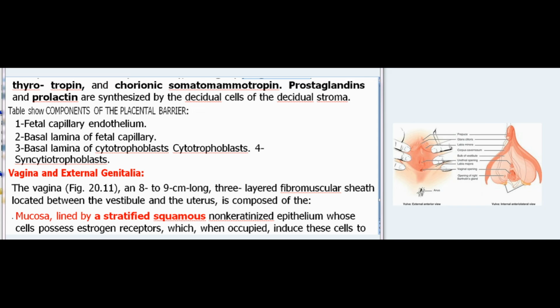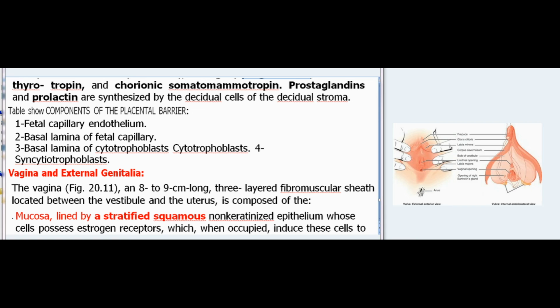Prostaglandins and prolactin are synthesized by the decidual cells of the decidual stroma. Tables show components of the placental barrier: 1, fetal capillary endothelium; 2, basal lamina of fetal capillary; 3, basal lamina of cytotrophoblast; 4, syncytiotrophoblasts. Vagina and external genitalia: the vagina, Fig 20.11, an 8 to 9 cm long, 3-layered fibromuscular sheath